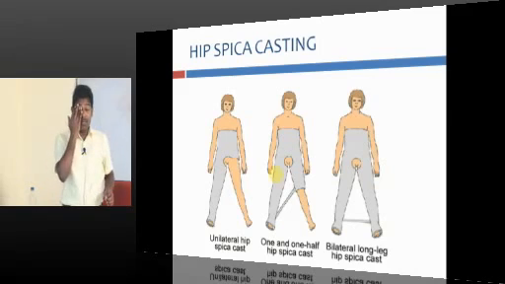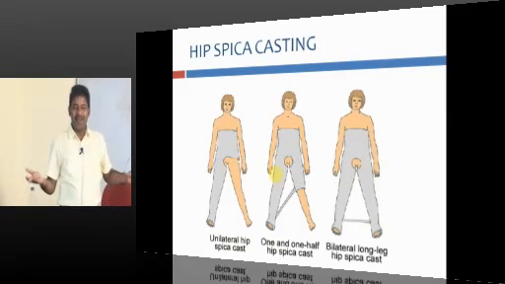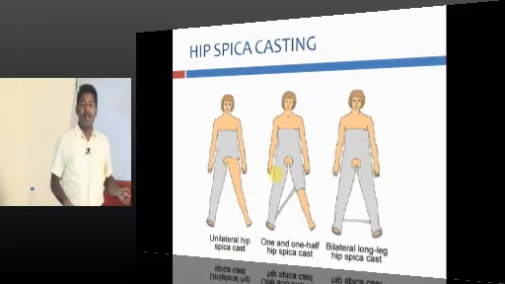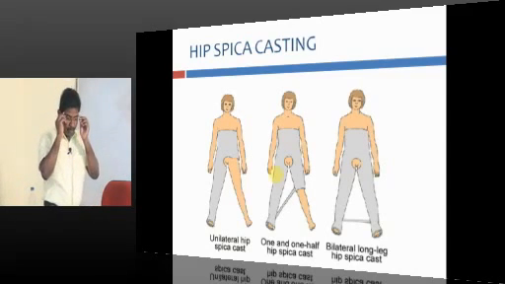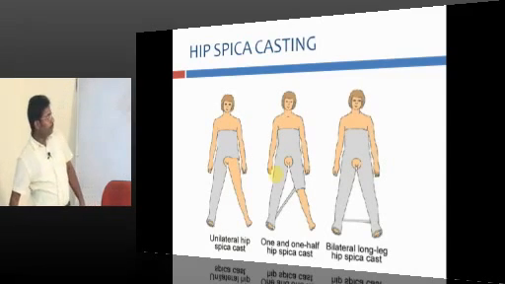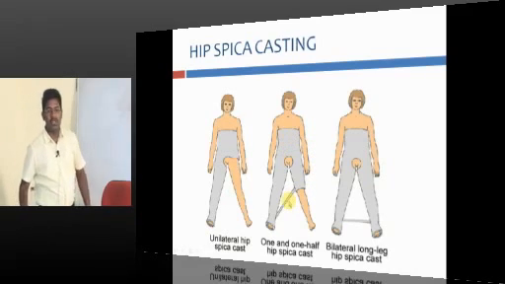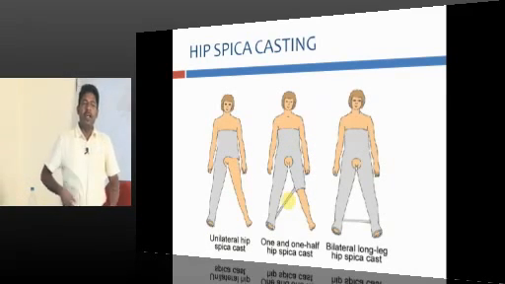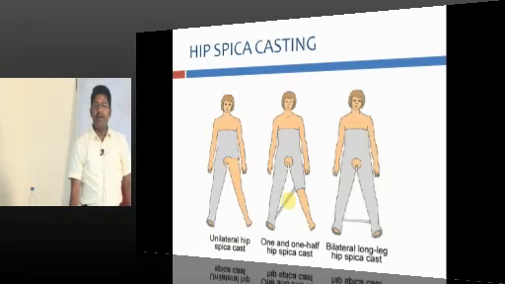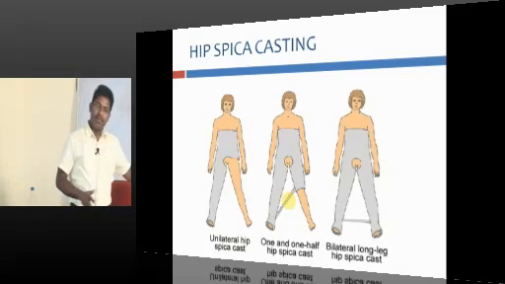You cannot apply this hip spica for an adult patient. No, it is not possible. You can apply it only in children. In small kids you can apply it because the fracture unites early and they can be managed. You should leave some space in the perineal area for urination. So this is known as hip spica. Hip spica is usual in children. An injury around the hip joint or in the femur you can manage with hip spica.